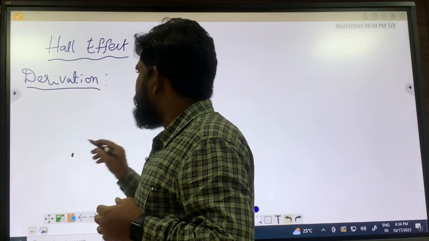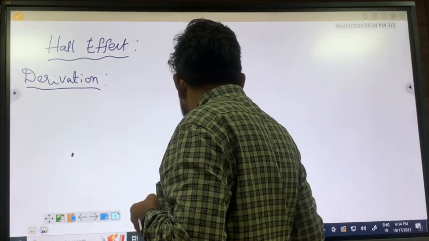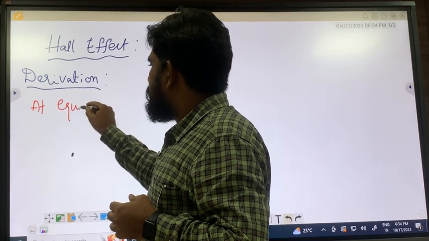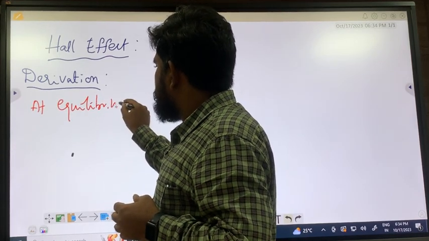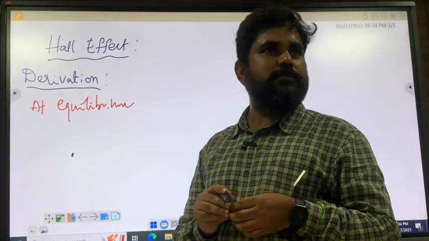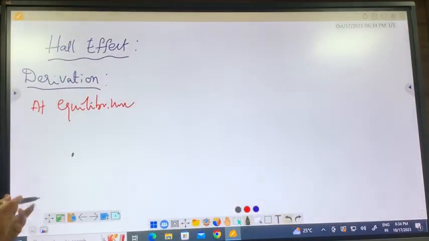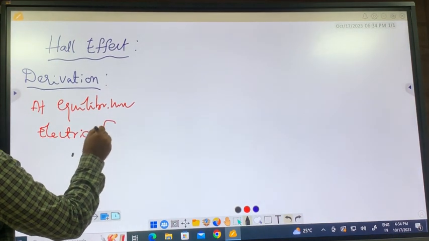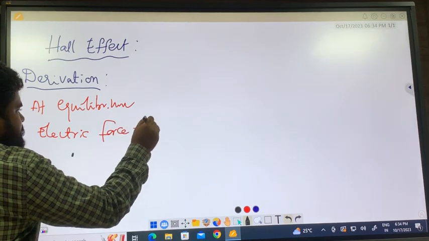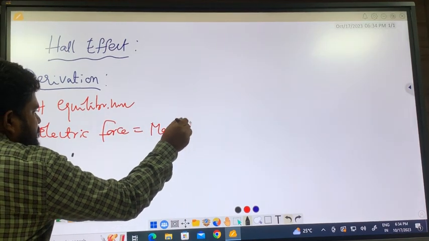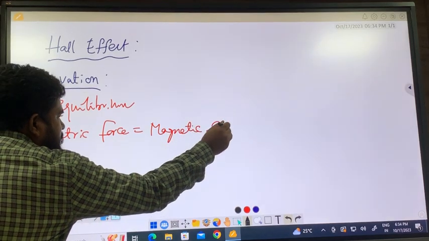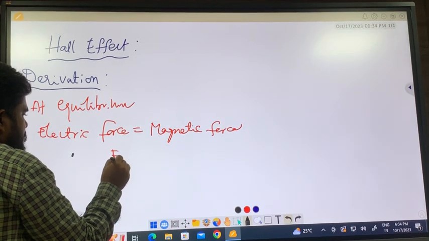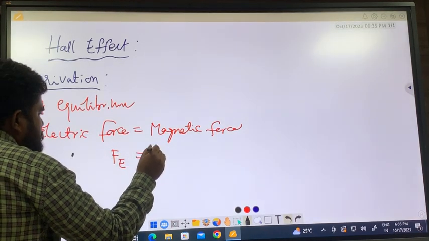At equilibrium, what are the two forces that are equal? At equilibrium, electrical force is equal to the magnetic force. So let us write: electric force is equal to magnetic force. That is the equilibrium condition. Now what is the electrical force? F_E, let me write. Magnetic force F_B.